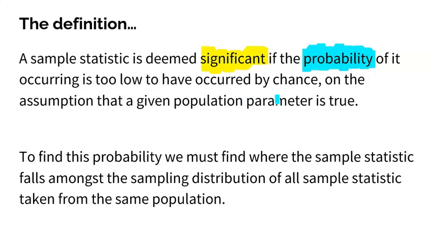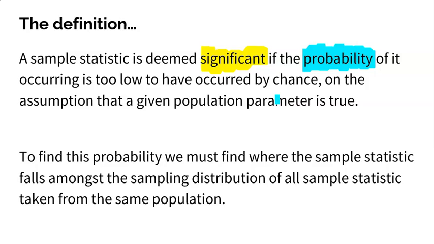We want to be able to find this probability. We need to find the probability of a sample statistic occurring. Okay, to do this, we need to look at all other sample statistics. And of course, we could do that with a sampling distribution. Now, I'm not going to talk about what a sampling distribution is in this video. I really hope you already know that. But if you need to, got a link right up here that could take you to many videos I have over sampling distributions.